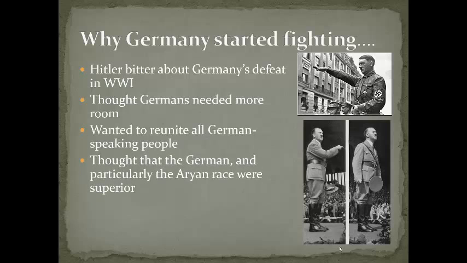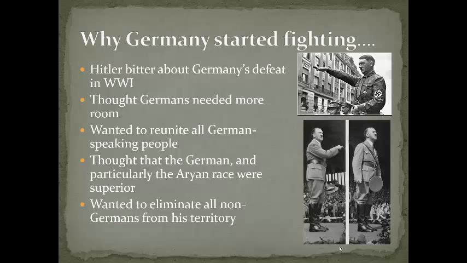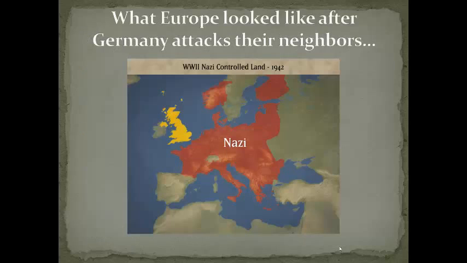He also began talking to the German people and telling them that the Aryan race were a genetically superior race of people, and ultimately he believed they were destined to rule the world, and he was going to lead the Aryan nations into ruling the world. Now, in particular, Hitler had a very particular hatred for the Jewish people, and he would soon concentrate his efforts to not only get rid of the Jews in the countries, not just kick them out, but he ultimately concentrated his efforts in trying to absolutely annihilate and kill every Jewish person that he could identify. Like I said here, he particularly hated the Jewish people.